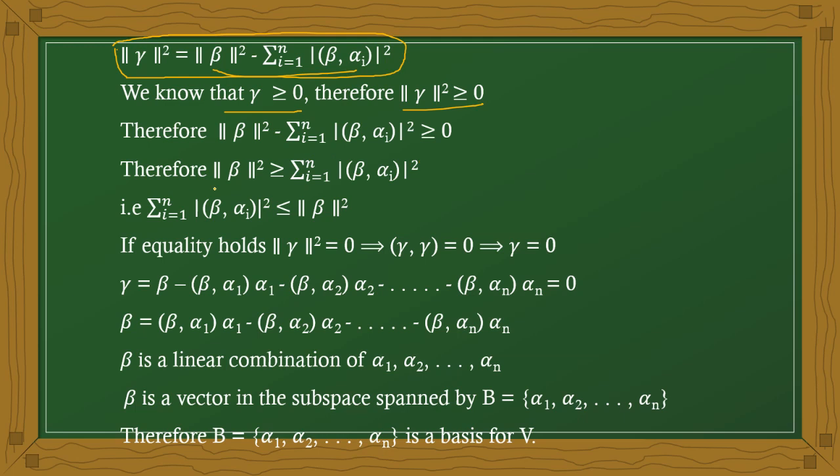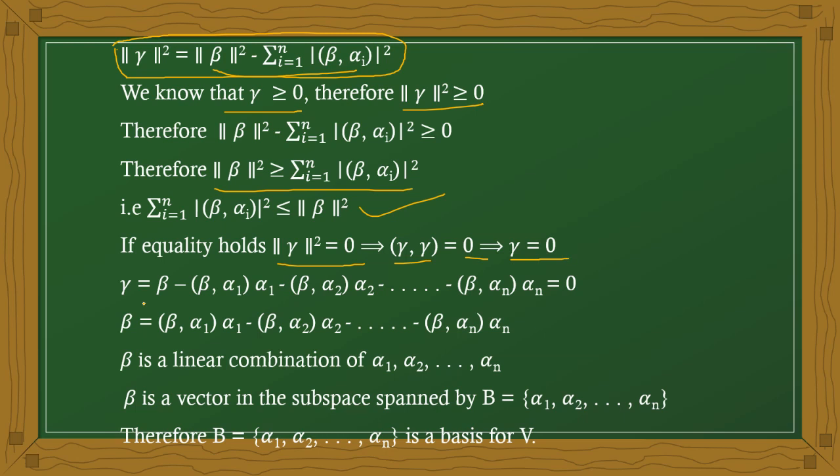We are changing the inequality: a greater than b means b less than a. After that, when equality holds, that is norm gamma whole square equal to 0, in that case the inner product of gamma equals 0. That means gamma equals 0.